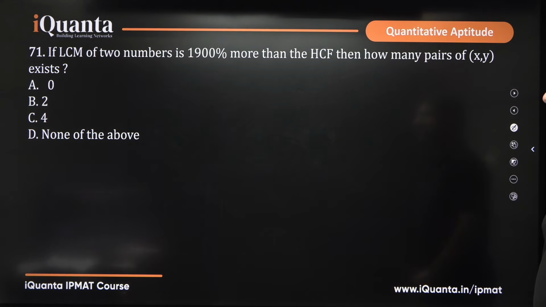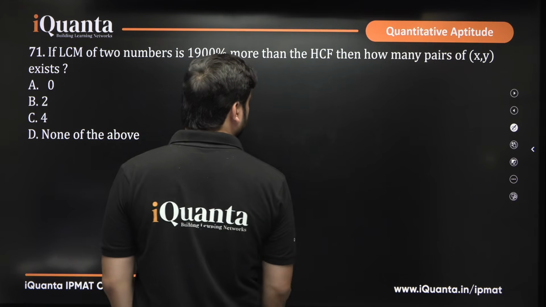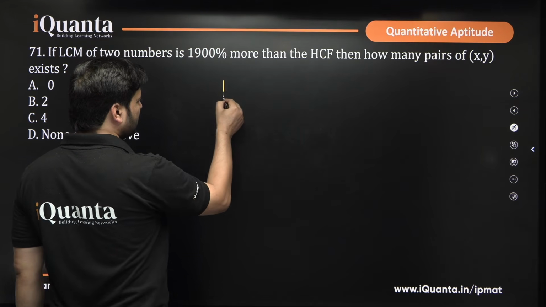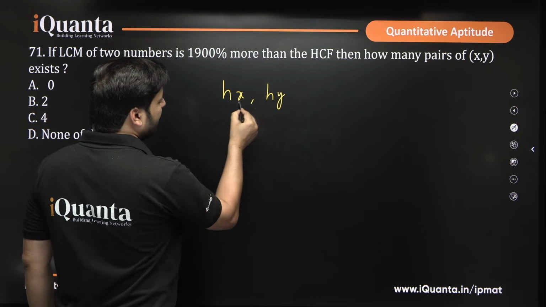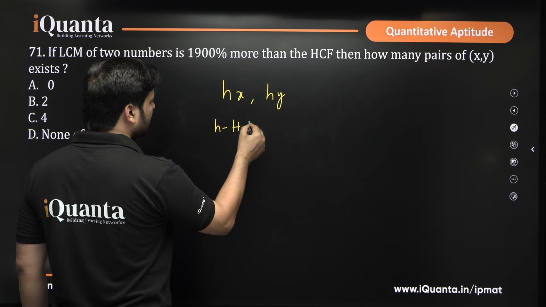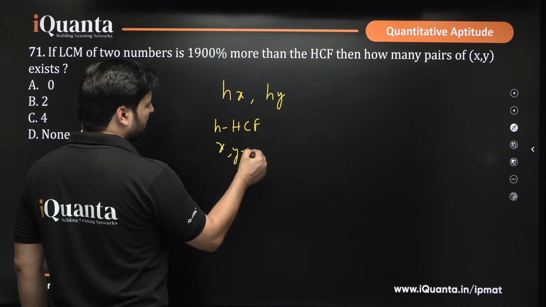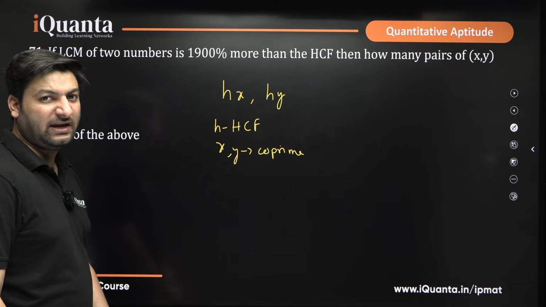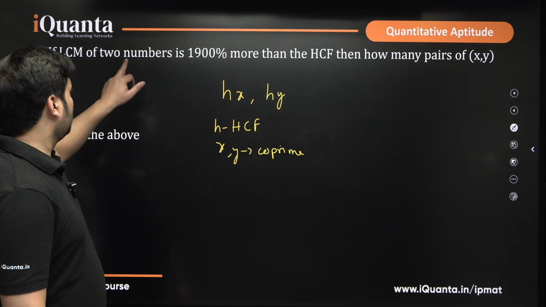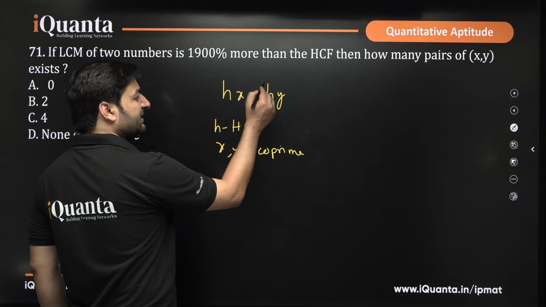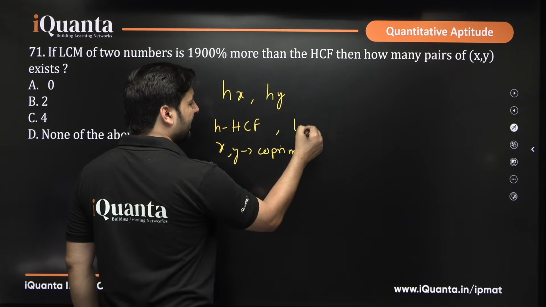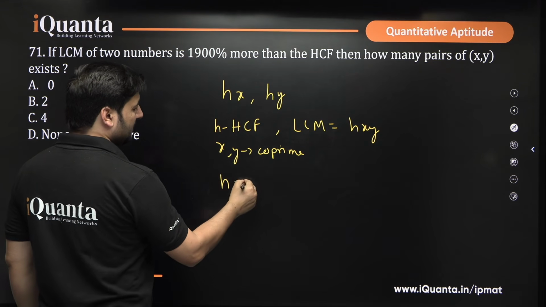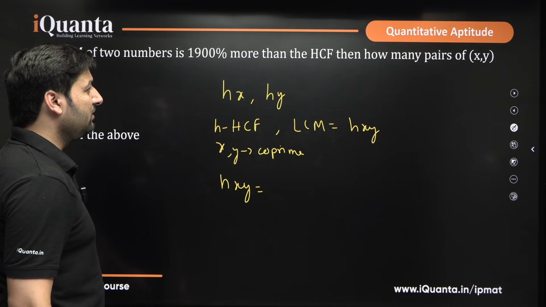Now this question is, if the LCM of two numbers is 1900% more than the HCF, then how many pairs of x, y exist? Whenever HCF LCM questions come, you have to take the two numbers as hx and hy, where h is their HCF, and x, y should be co-prime numbers. Those students who have seen my number system playlist know what co-prime numbers are: numbers having HCF equal to 1. If there are two numbers hx, hy, the HCF is h, and the LCM is hxy. So we have been told that the LCM is 1900% more than the HCF.